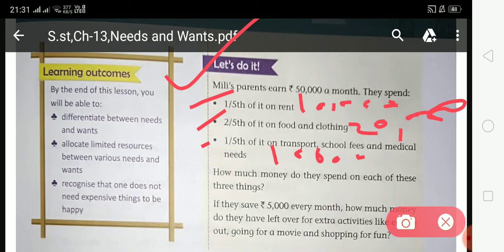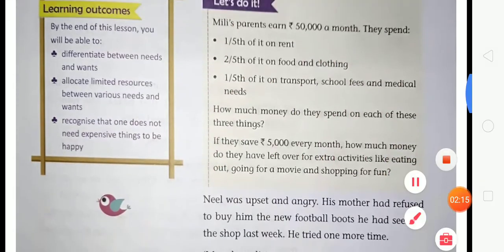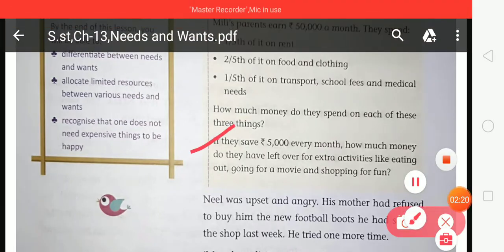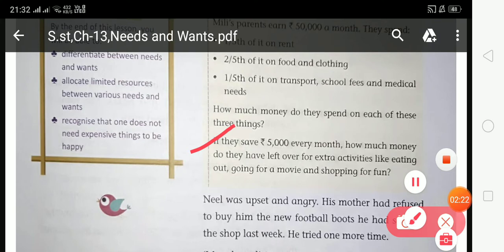So look at the next paragraph. If they save 5,000 every month, how much money do they have left over for extra activities like eating out, going for a movie, and shopping for fun?